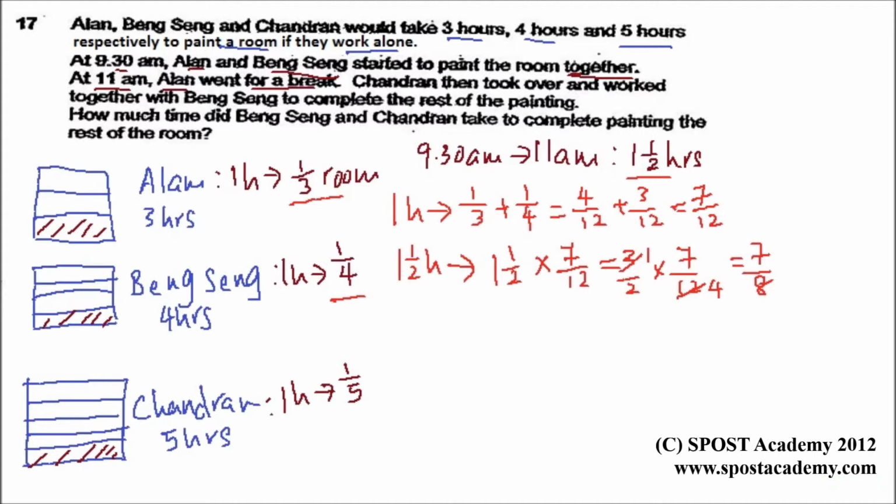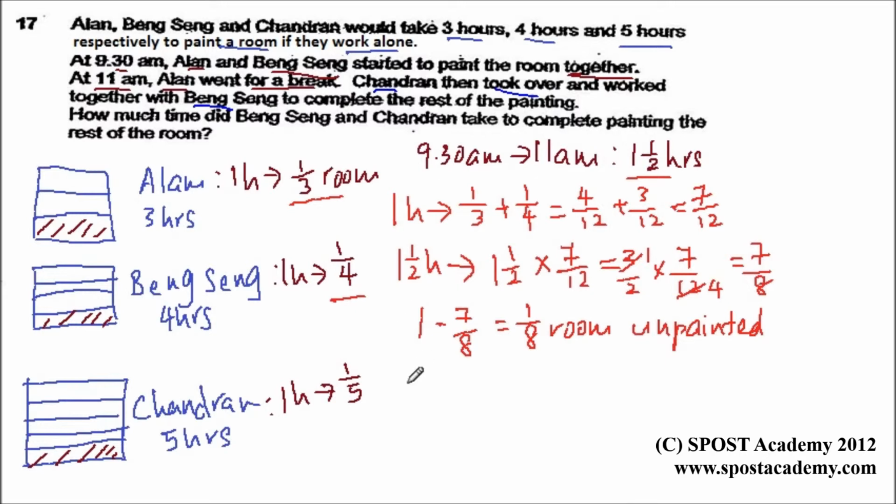So the remaining room left to be painted would be 1 whole minus 7/8, which is equal to 1/8 of the room unpainted. So now Chandran then took over. Chandran came and took over and worked together with Bing-Sing. So we need to know in 1 hour how much of the room Chandran and Bing-Sing will actually paint.